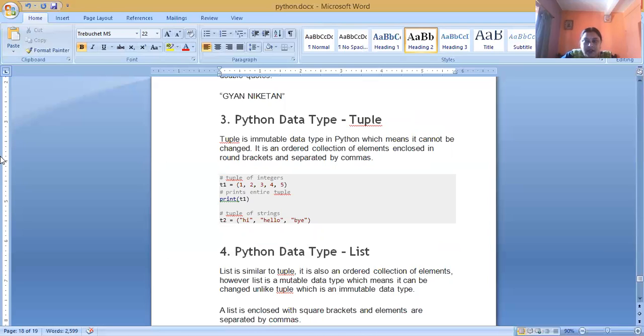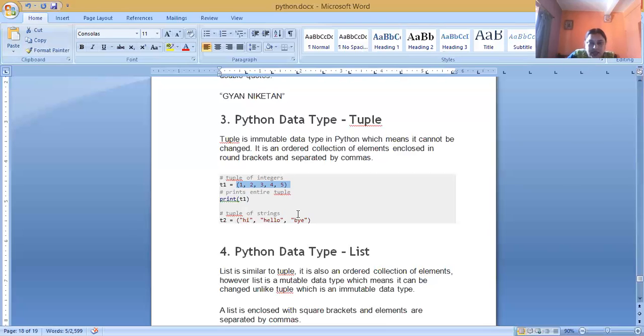It is an ordered collection of elements enclosed in round brackets and separated by commas. Each element is separated by a comma.